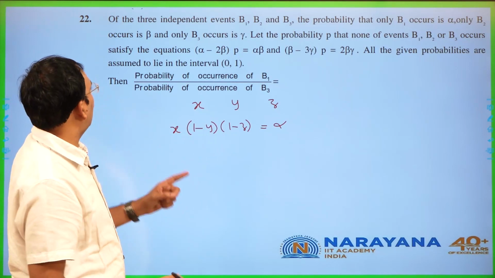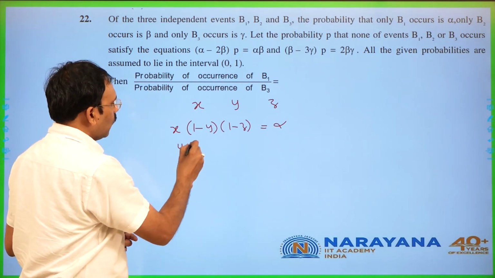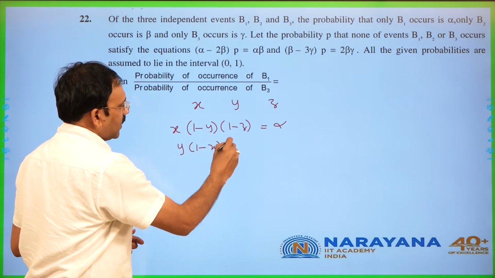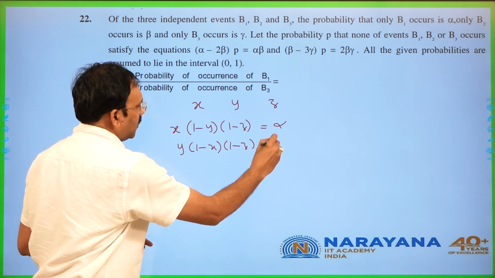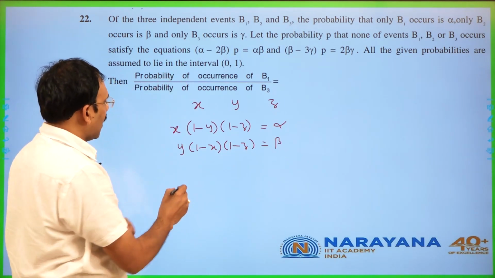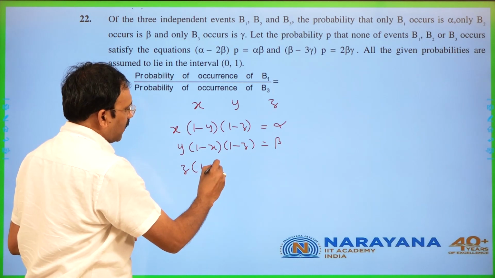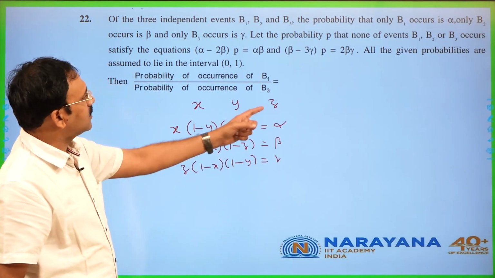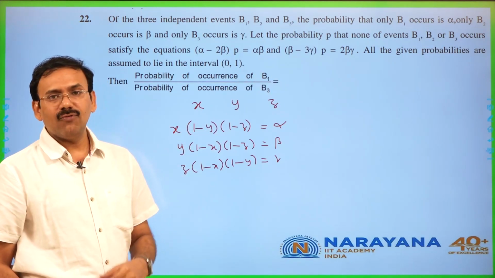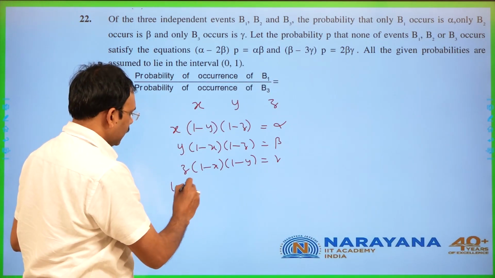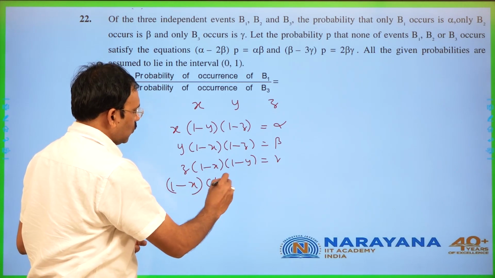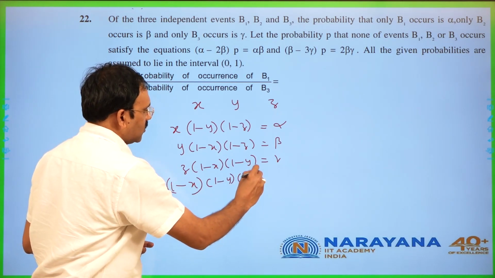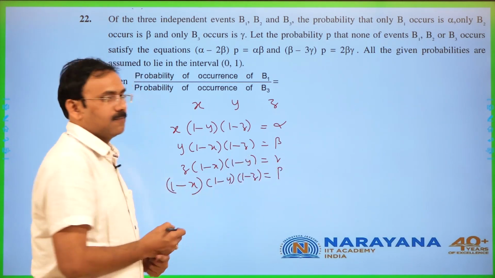In the same way, only B2 occurs means Y into (1 minus X) into (1 minus Z) is beta, and similarly gamma is Z into (1 minus X) into (1 minus Y). Apart from this, P is the probability that none of the events happen, that is (1 minus X) into (1 minus Y) into (1 minus Z) is equal to P.